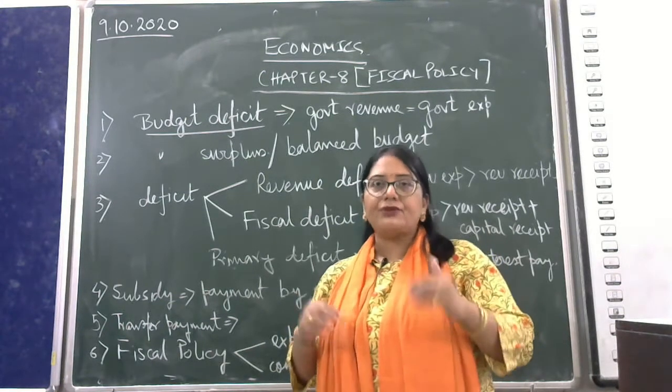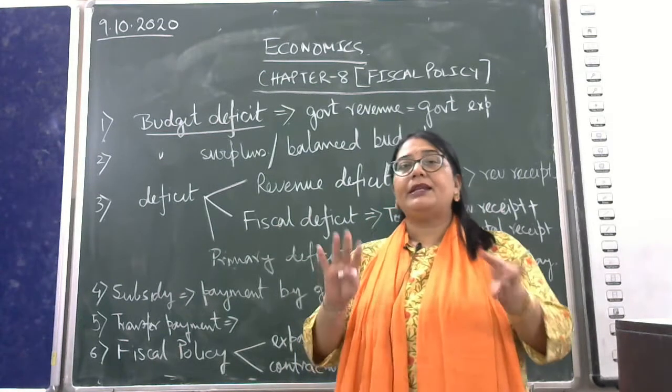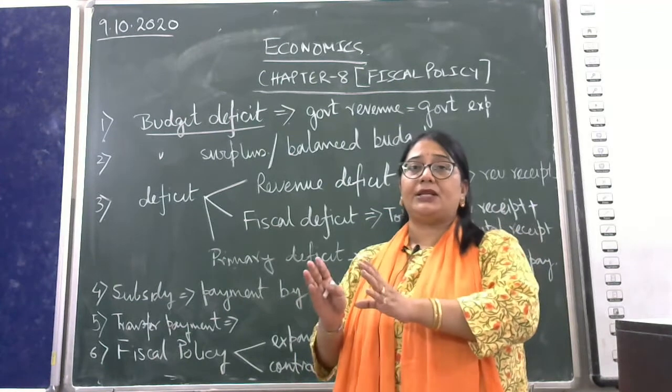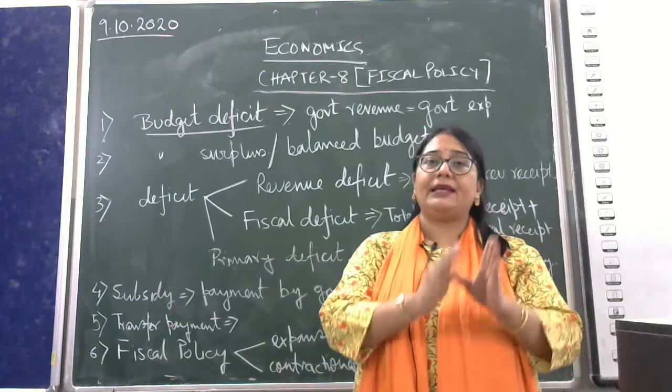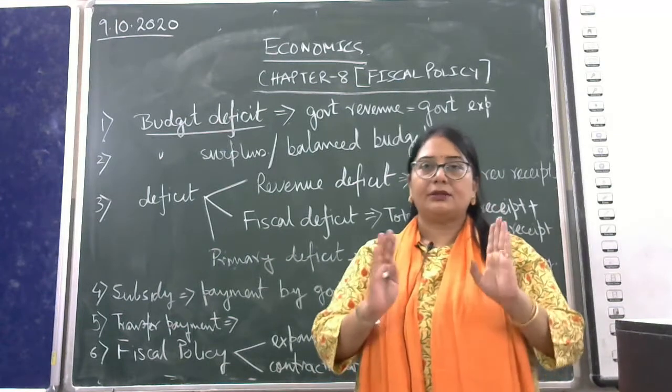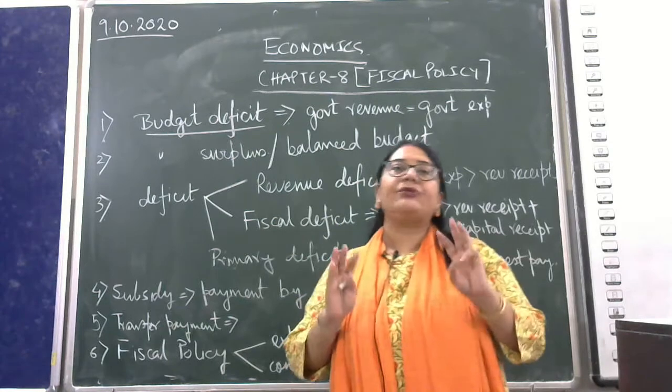For an individual, first income, and on the basis of that, expenditure is done. But in the case of government, first expenditure. On the basis of that expenditure, the government plans its revenue structure. Understood? Now, in the government budget, there are three types.